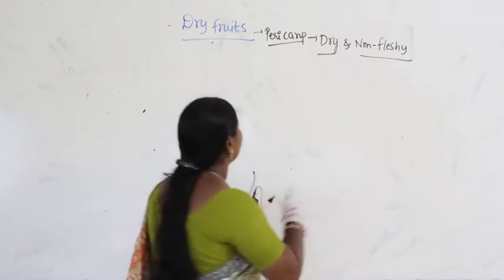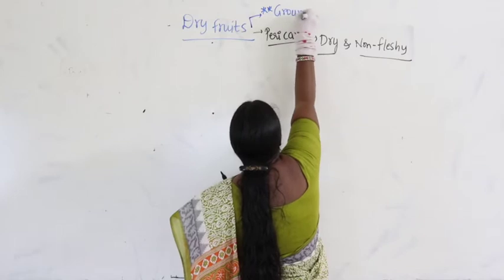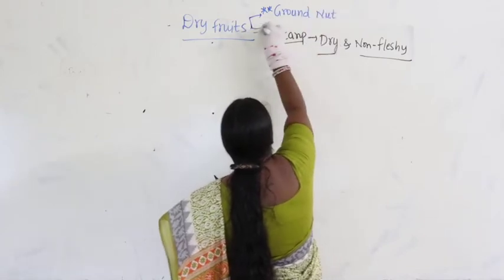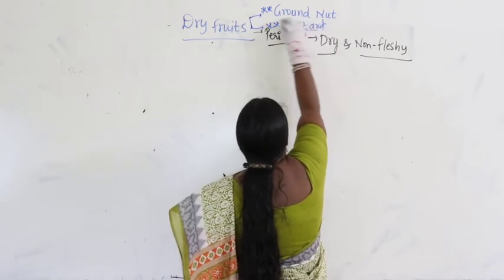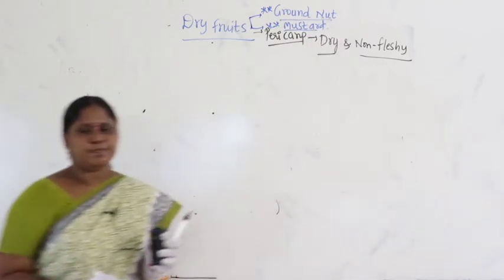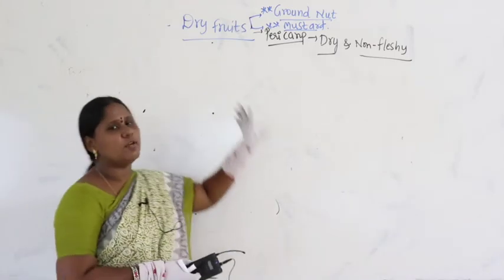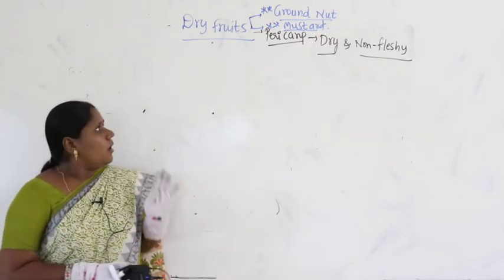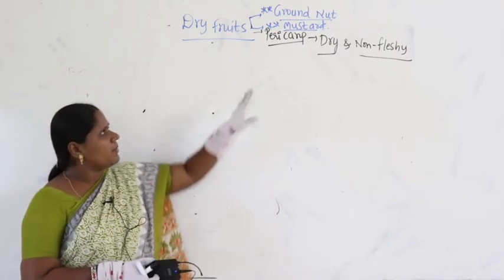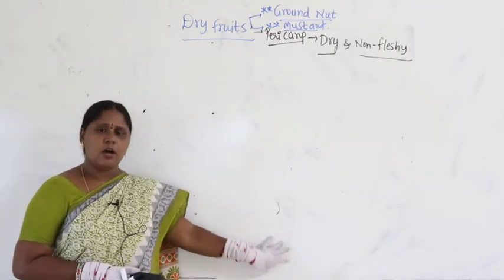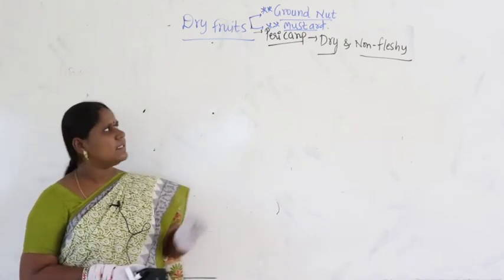Then what are the most common examples? For dry fruits we can take groundnut, and we can also take mustard, Brassica. Guys, have you observed one thing? Brassica is an example for most of the concepts. What is the common name for Brassica? Mustard. If you remember the last few classes, for most of the concepts the most frequently used example is mustard.